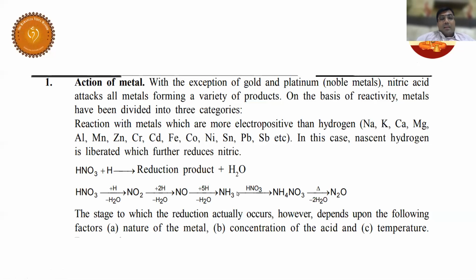So here how many electrons are involved? 1 electron. Here how many electrons are involved? 3 electrons. Here how many electrons are involved? 8 electrons. +5 to -3. 8 electrons are involved. I hope you understood. So similarly, N2O is +1 oxidation state. This is NH4+. NH4+, what is the oxidation state of nitrogen?